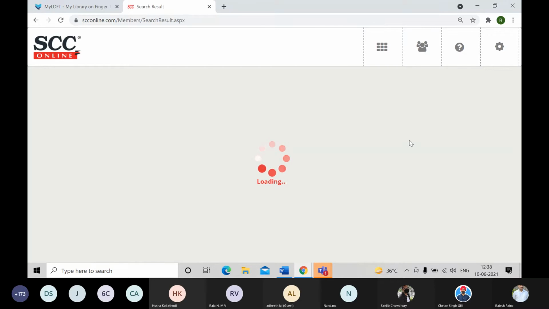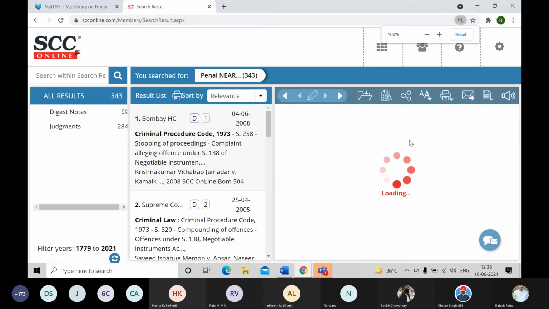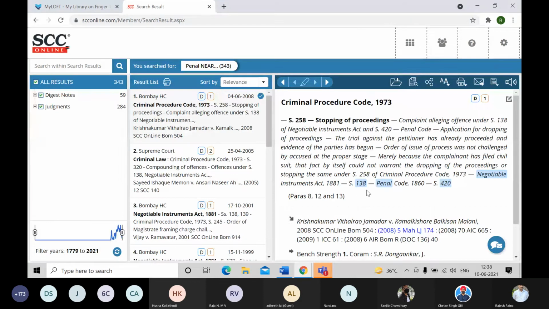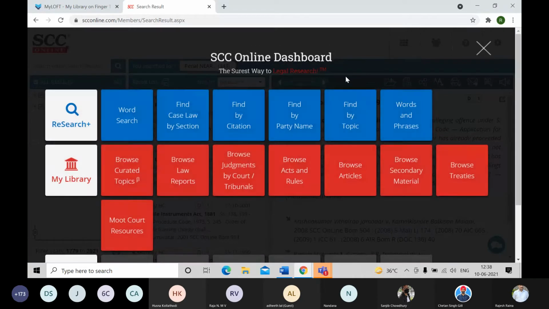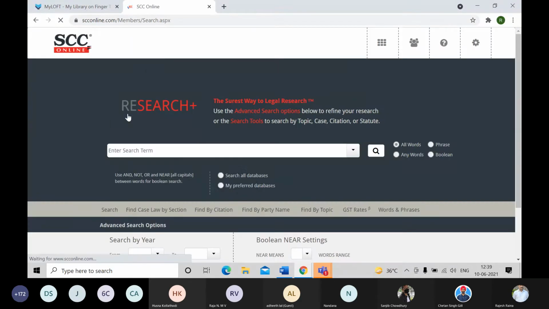So each and every document that now comes up will have both this act and section mentioned in the same, say, digest note or judgment. So that is the NEAR operator for you. Similarly, we also have a couple more operators available over here, in the form of NOT and OR. As you can see on the bottom of the screen, it says use NOT, OR, and NEAR in all capitals.